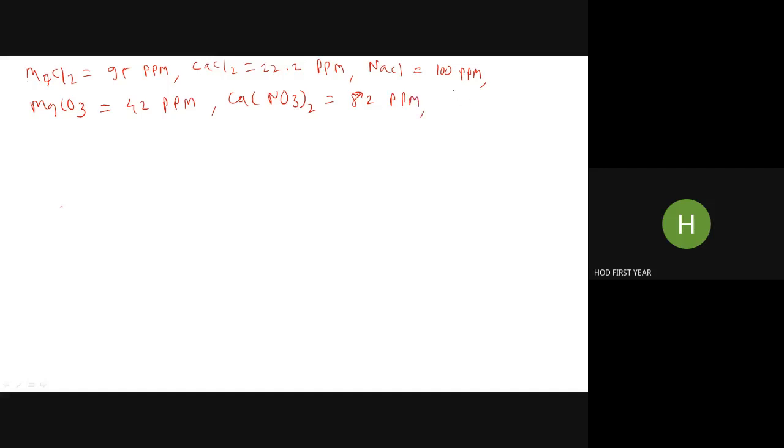Then calcium plus 2 ions, that is 40 ppm. Then NaHCO3, 52 ppm. And one more impurity which is new for you, maybe AlCl3, is 70 ppm.